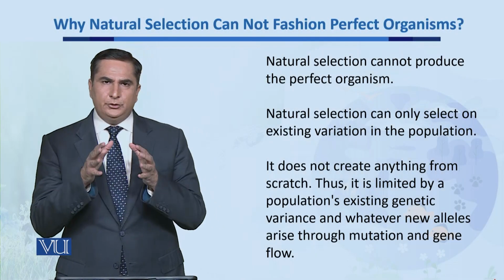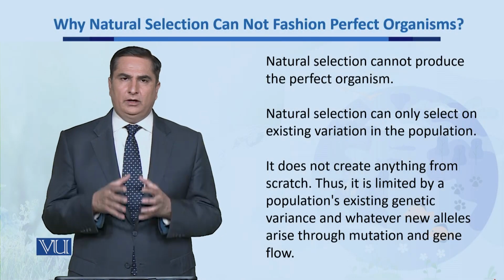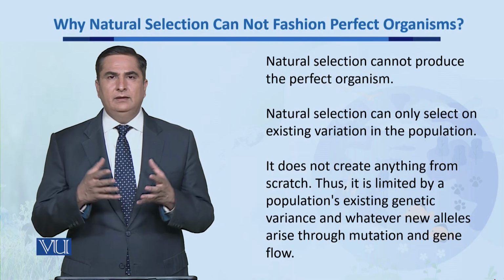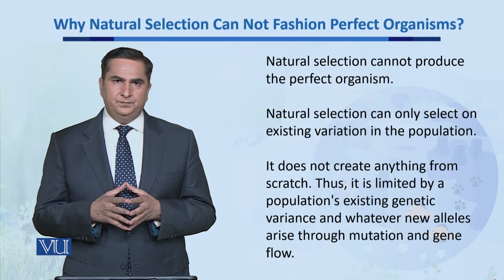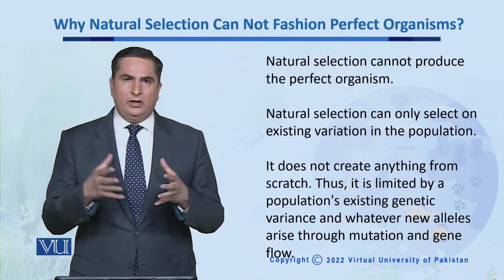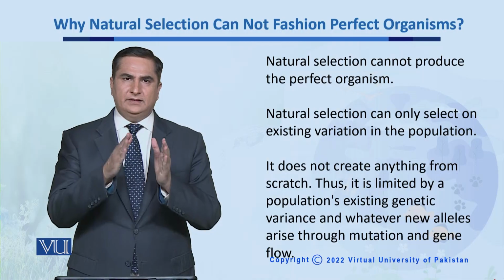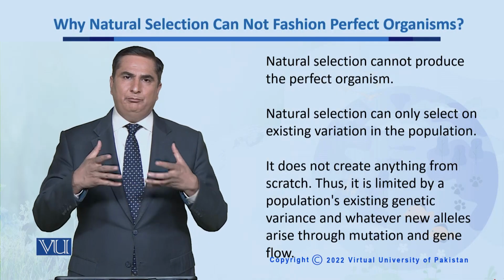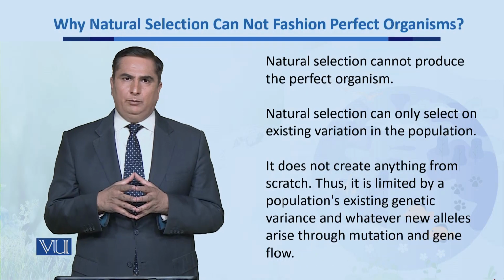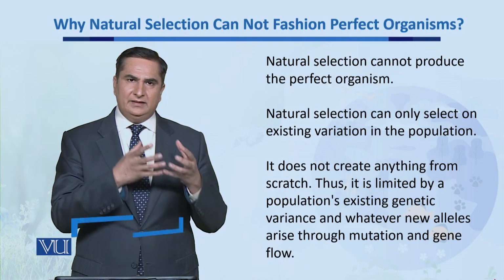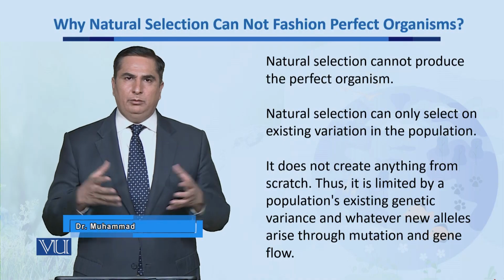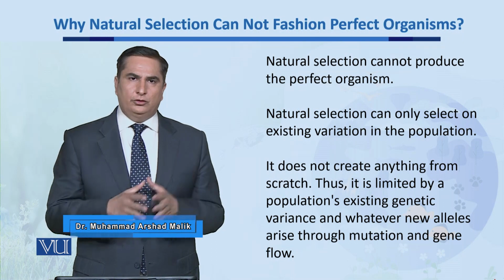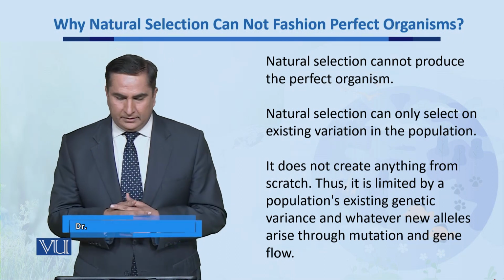Dear students, in this unit we will discuss a very important topic: why natural selection cannot fashion perfect organisms. Normally there is a concept that evolution has ensured that the perfect individuals of a population have been existing, while those who were not perfect have perished in history along the course of evolution. But this is not correct.